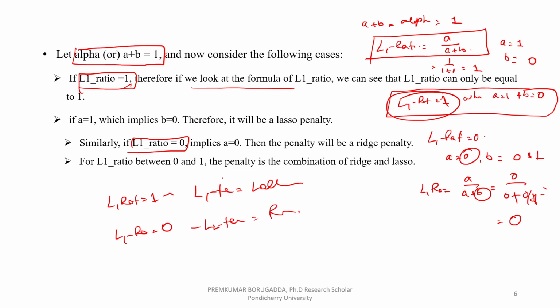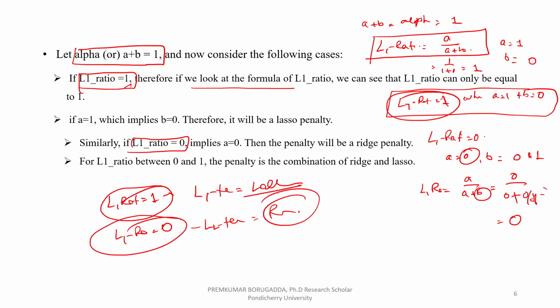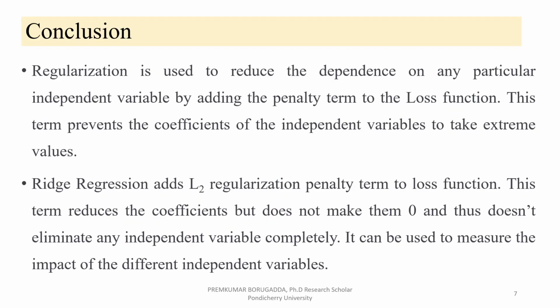So if the L1 ratio is 1, that is the Lasso regression. If the L1 ratio is 0, that is the ridge regression. So what is the conclusion among the regularizations, which means ridge regression, Lasso regression, elastic net regression? First, you have to understand regularization.